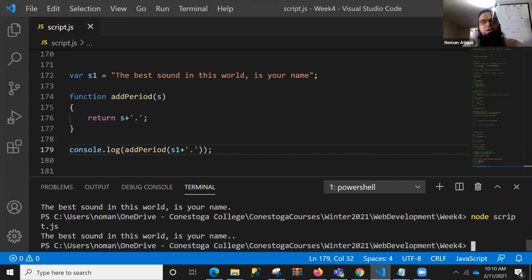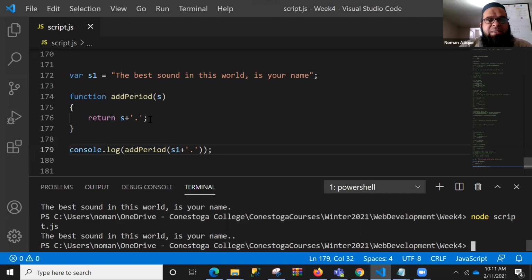2 dots. Yes, Gurpinder, you are right. There are 2 dots, 2 periods, and I don't want those 2 periods over here, right? Yes, the first came from the function. Of course, when I was calling this one, I had automatically concatenated a dot, and the second dot is coming from where? From the function. The function is providing it, and that has just been added to that one, right?